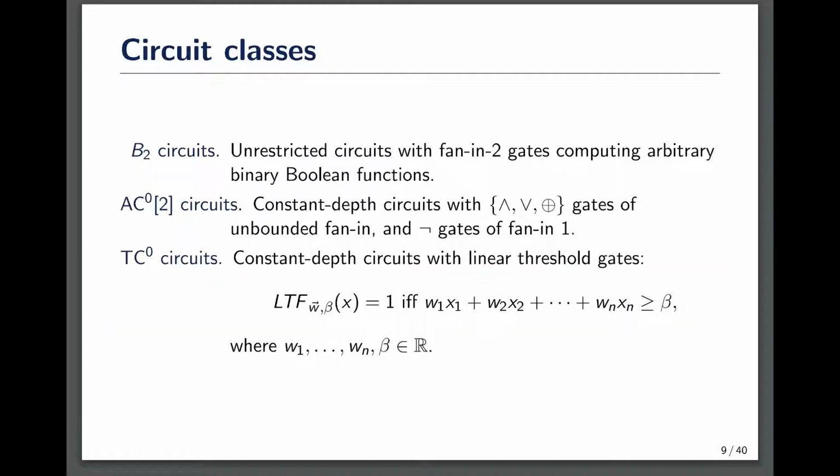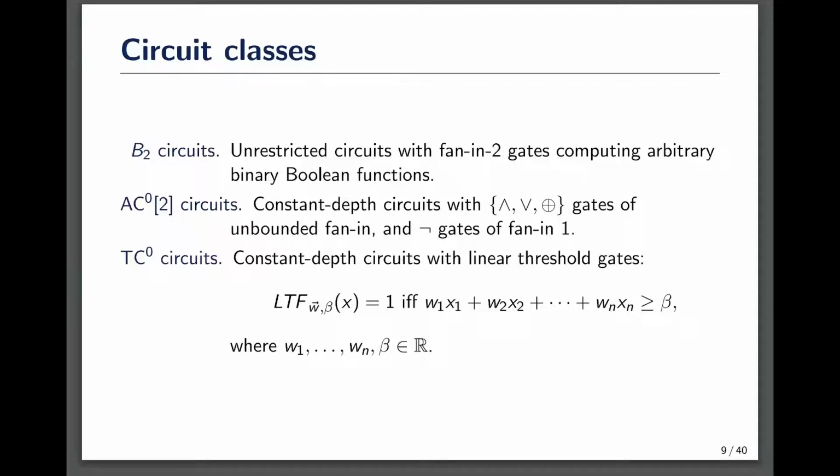The circuit classes we mainly consider are B2 circuits, AC0 parity circuits, and TC0 circuits. B2 circuits are unrestricted circuits with fan-in-2 gates computing arbitrary binary Boolean functions, and it is also known as a general circuit. AC0 parity circuits are constant depth circuits with only AND, OR, and parity gates of unbounded fan-in, and it can also consist of NOT gates of fan-in 1. Here parity refers to the XOR of all its input wires.